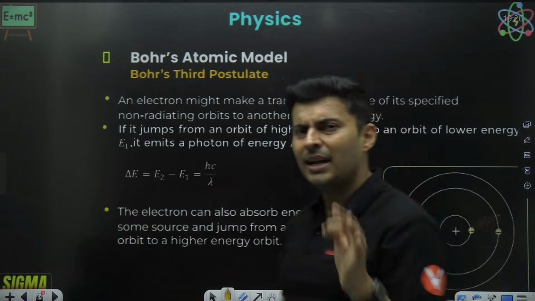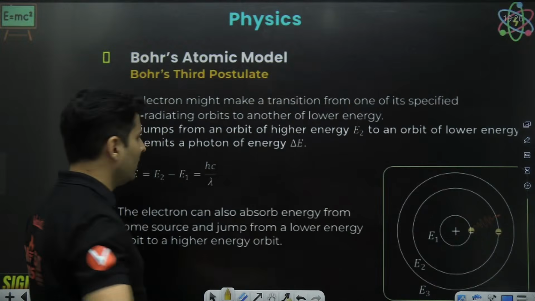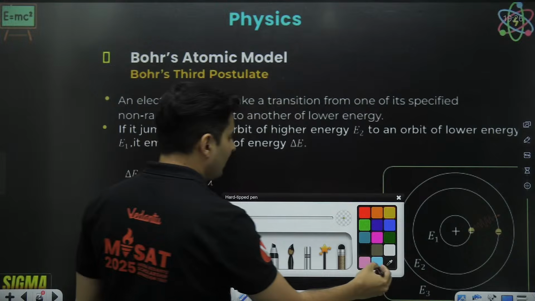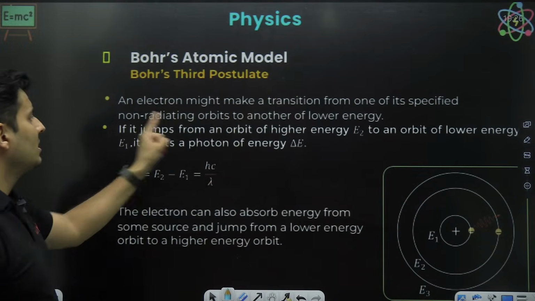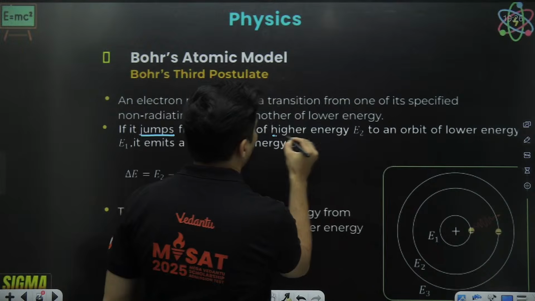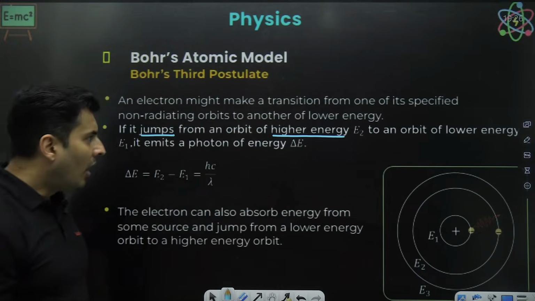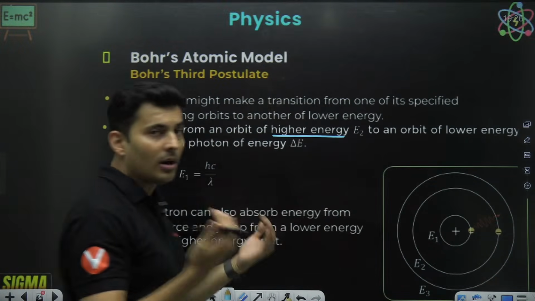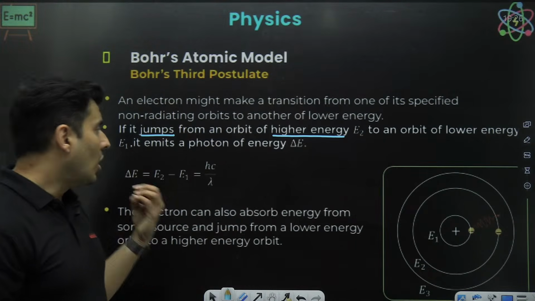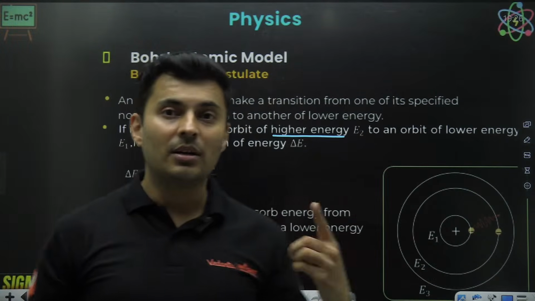He said that when an electron jumps to an orbit of higher energy, very, very important, or it jumps to an orbit of lower energy, then it will emit or it will absorb a photon.